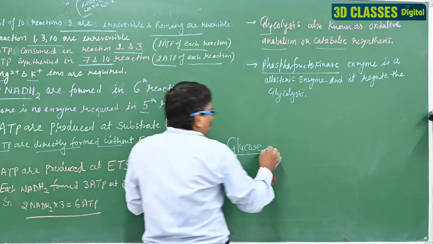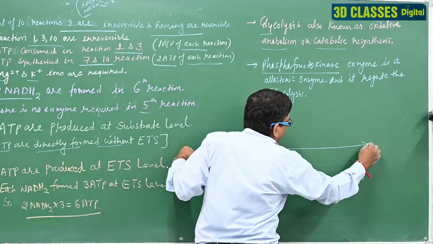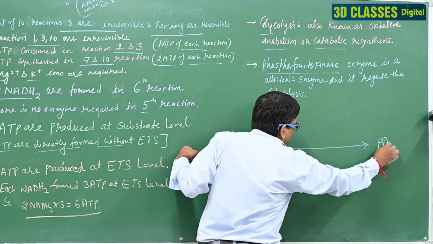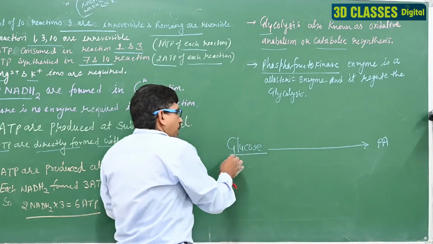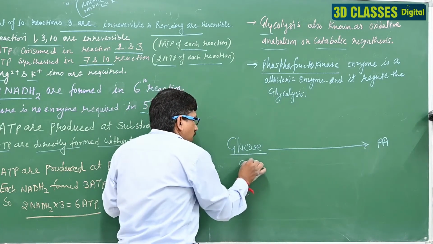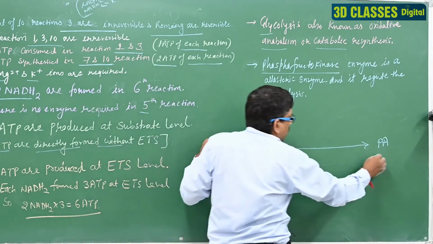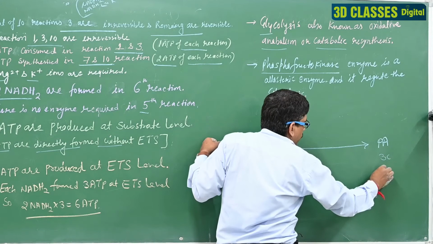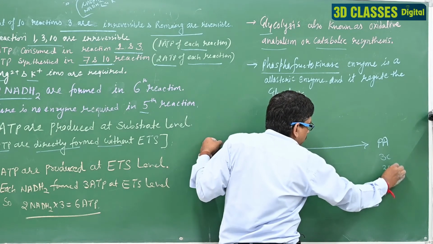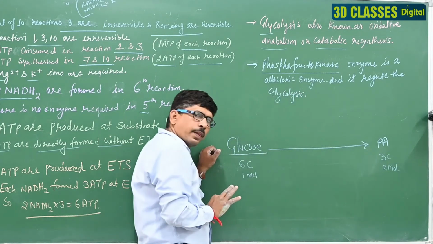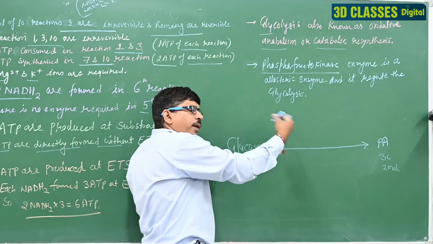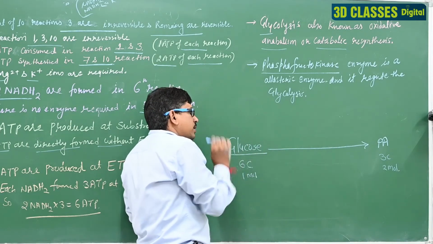Clear? And glucose makes the pyruvic acid. In the glycolysis, 6 carbon 1 mole gives 3 carbon 2 moles. Clear? So glucose converted to the pyruvic acid is known as the glycolysis.